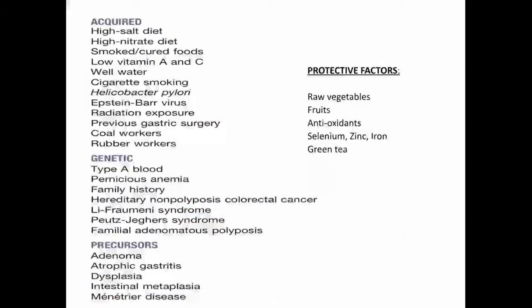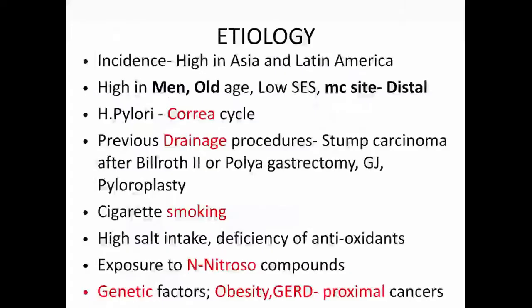You have many other genetic factors also, the hereditary cancers and syndromes associated with this, which we will come to later. As we all know, the most common cancer in the stomach is actually in the distal body and the antropyloric region. But now in the western part, due to the high prevalence of GERD, obesity, and Barrett's esophagus as a pre-malignant condition, the incidence of GE junction cancer and proximal cardiac cancers is increasing.